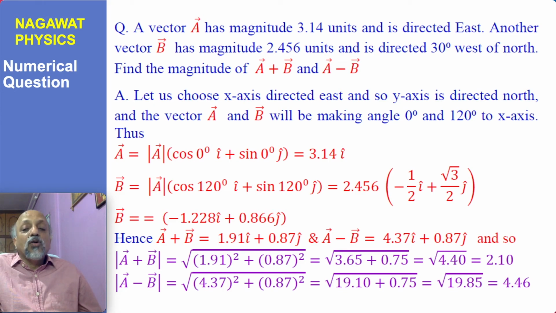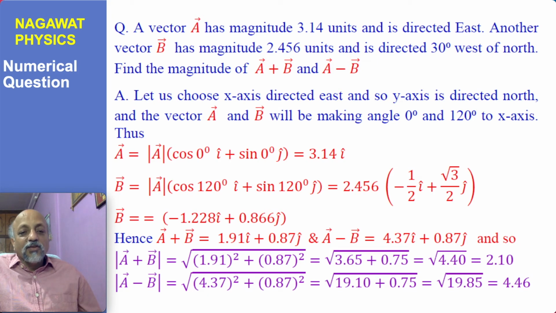And then if you know how to find the square root also, you can check that 1.91 square is 3.65 and 0.87 square is 0.75, and the sum of the two is 4.40, and if you take the square root then you get 2.10. So the sum of A plus B has a magnitude of 2.1 and the difference has a magnitude of 4.46, and that is the beauty here.